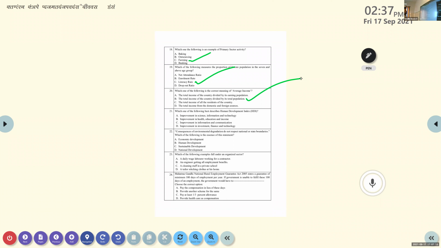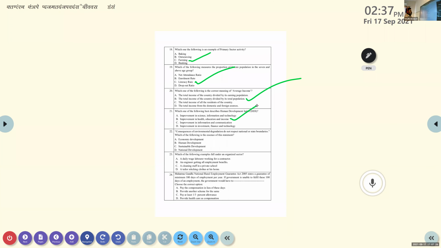Which one of the following best describes the human development index? Improvement in science, information and technology, or improvement in health, education, and income, or improvement in health, education, information and communication. Correct answer: improvement in health, education, and income. Okay, 22nd question.